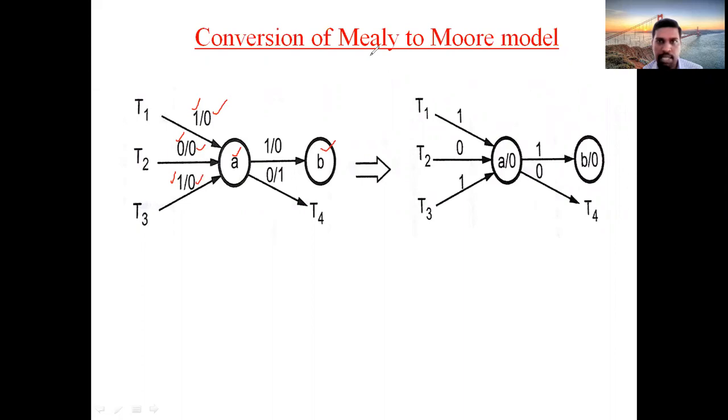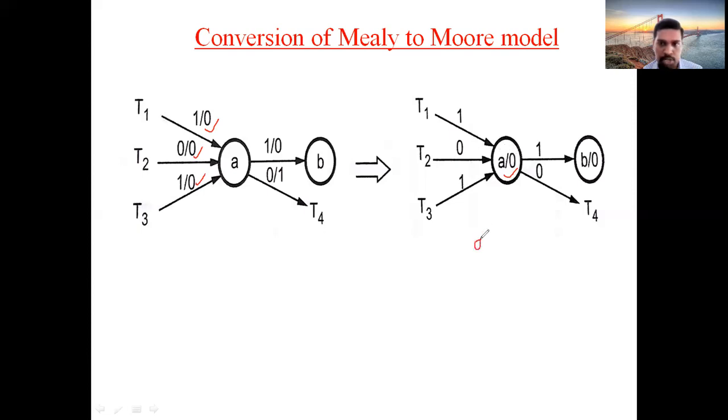So how will we convert the same in the case of Moore machines? See here, state A is getting output 0 in all the conditions. If it is represented like A by B, A is called the input and B is called the output. If you see clearly, the incoming arcs of state A are getting output 0, common. So take 0 inside the state. The output is common for all the inputs, so take that output 0 and write it inside this state box.